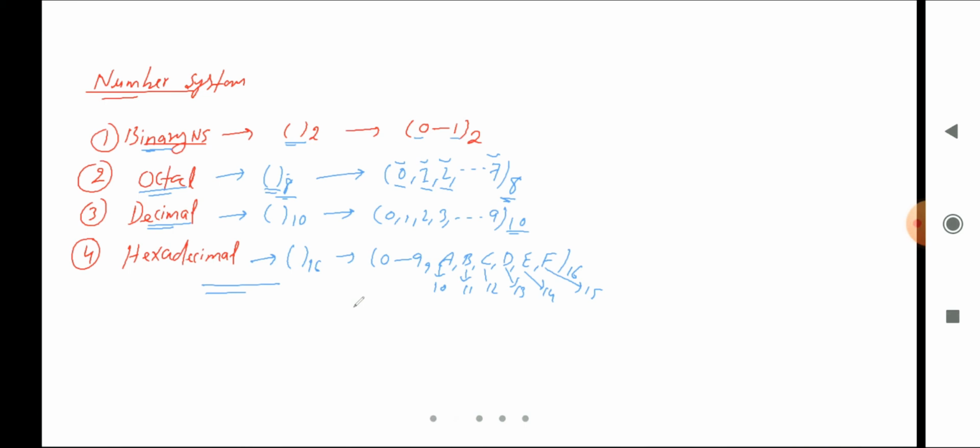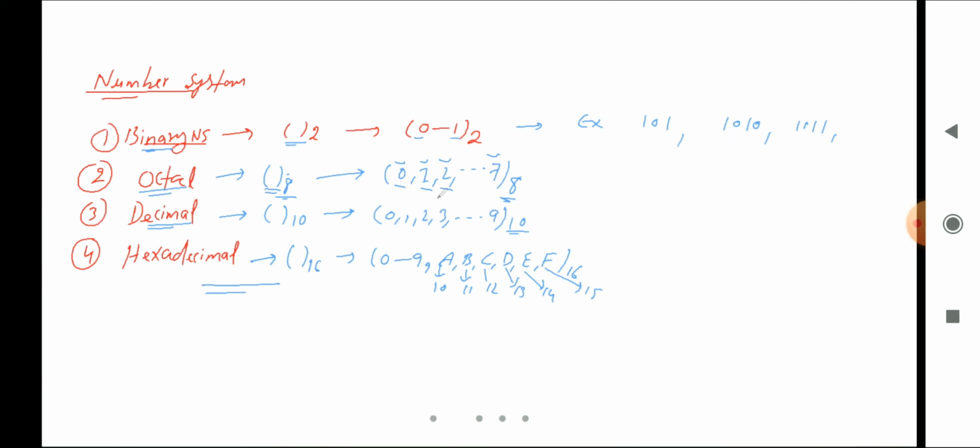Let's see the example. For the binary number system, we can say this is 101, a binary number. Another, 1010, is also a binary number. We can say this one, 1111, is also a binary number, and so on. These are the examples for the binary numbers.